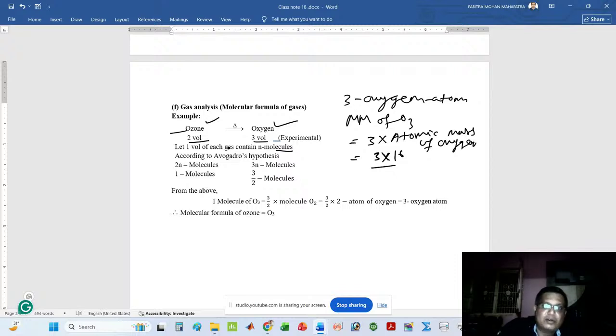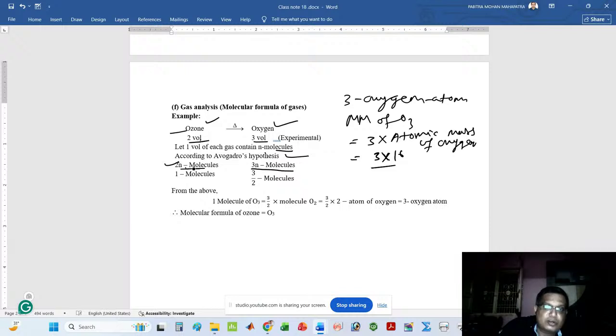If one volume of each gas contains n molecules, then according to Avogadro's hypothesis, two volumes of ozone means 2n molecules. Similarly, three volumes of oxygen means 3n molecules.